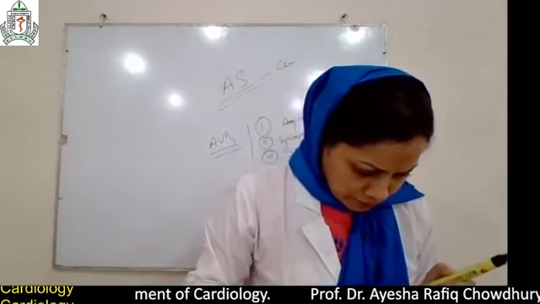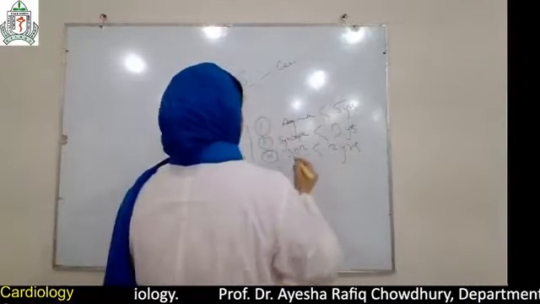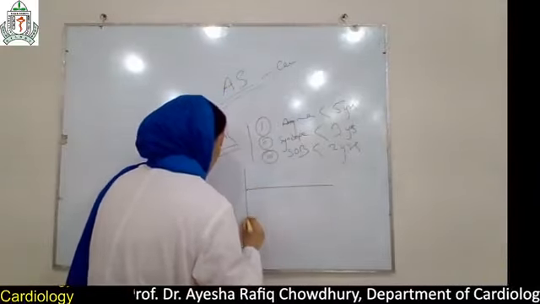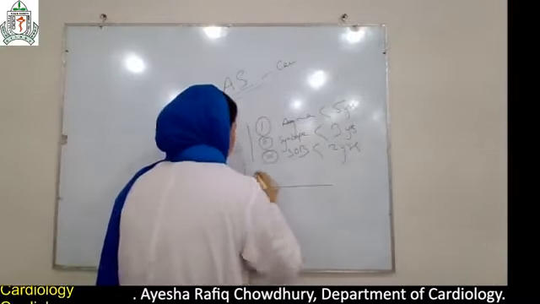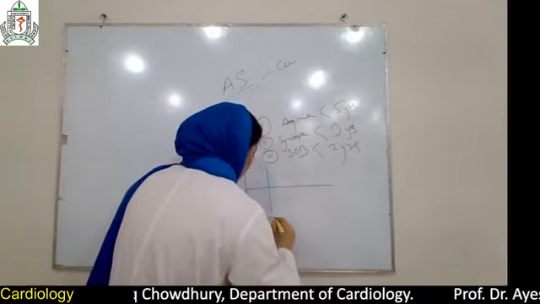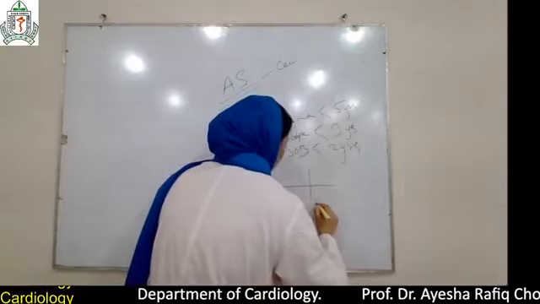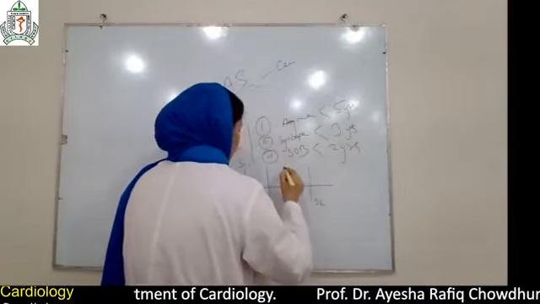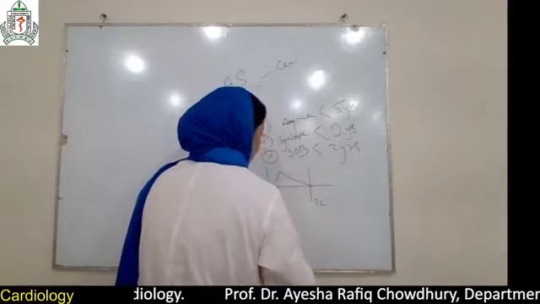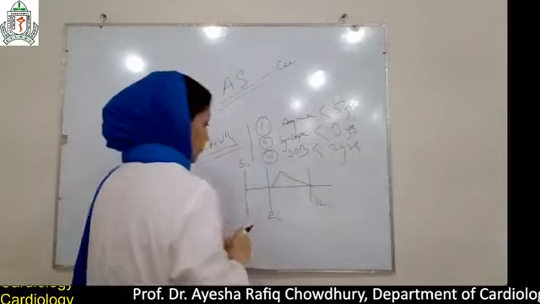So, in aortic stenosis, if we draw again, there is S1, then an ejection click, EC. Then S2, which is soft, and a crescendo-decrescendo murmur. You can hear an ejection click also.